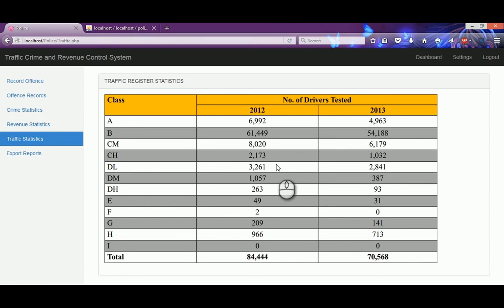You can also see that the system provides statistics about the number of drivers who have been tested for the previous years and also the current year. It also gives us those who are being trained. Then we can also export reports in case someone wants to print them, so the system is able to export those reports.